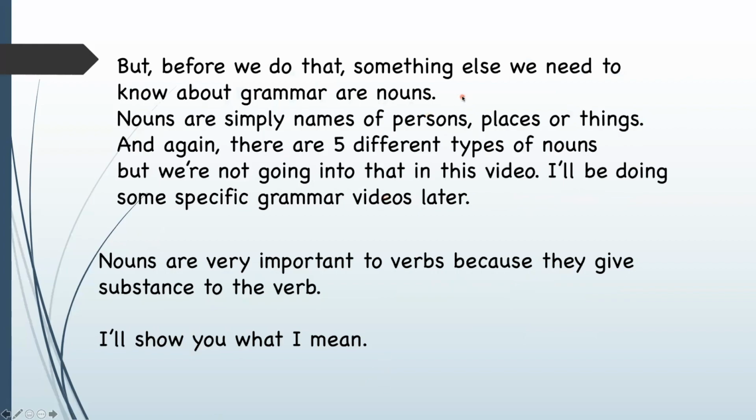But before we do that, something else we need to know about grammar are nouns. Nouns are simply names of person, places, or things. And again, there are 5 different types of nouns, but we're not going into that in this video. I'll be doing some specific grammar videos later. Nouns are very important to verbs because they give substance to the verb. I'll show you what I mean.